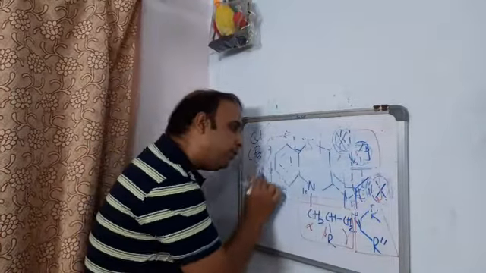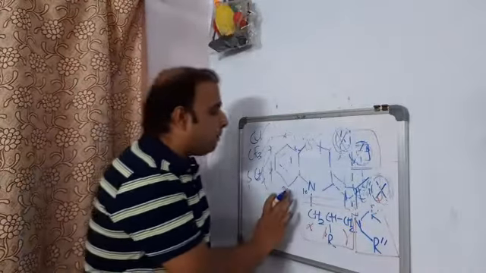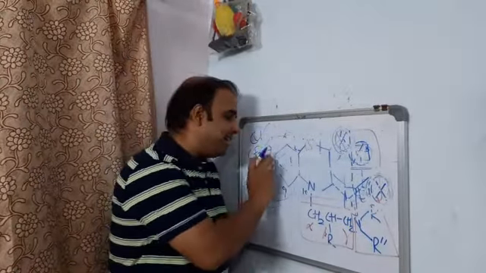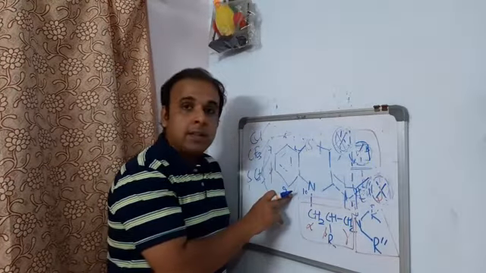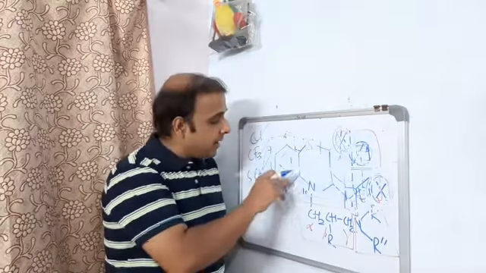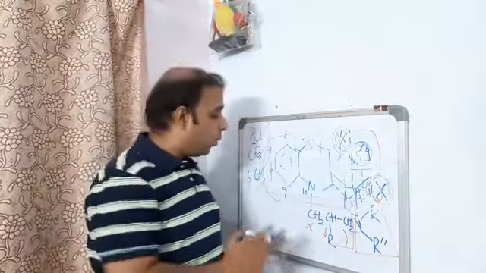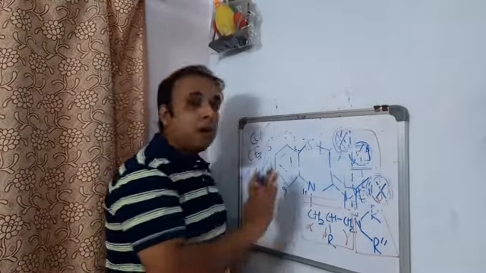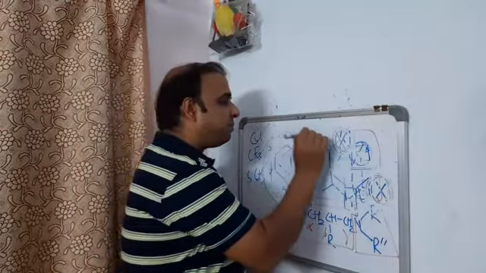Now, coming to this particular ring system, what they said is that you are not supposed to substitute any of the positions, that means 6, 7, 8, 9. You are not to substitute any of the positions in this ring system. That means, for proper antipsychotic activity to develop, these 4 positions should not be substituted with any sorts of substitution, right? Okay.